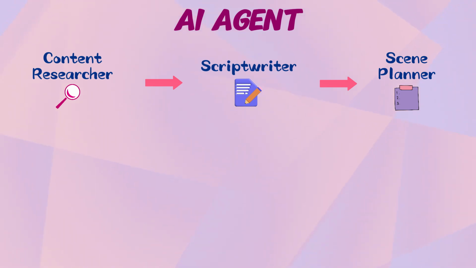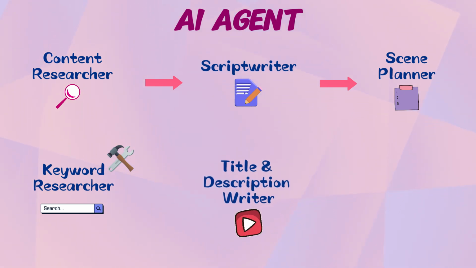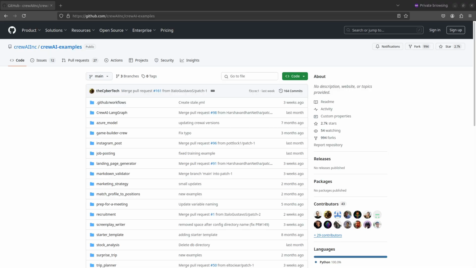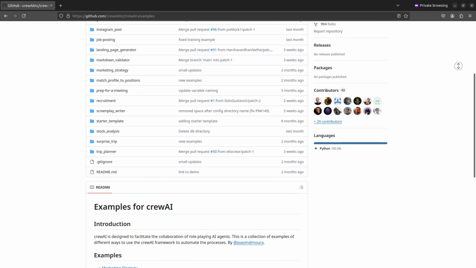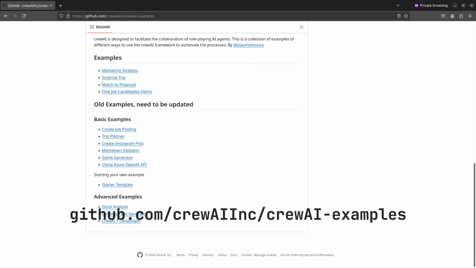Then we pass the script to the AI planner to plan the scenes of our video. Now we have an AI researcher that does keyword research using some tools to look for well-performing YouTube videos on the desired keyword. Finally, we have an AI writer that generates a suitable title and description for our new YouTube video based on the script and the keyword search results. If you'd like to explore different AI agent structures from CrewAI, I highly recommend checking out the examples they offer in their GitHub repo. I'll put the link in the description below for you.